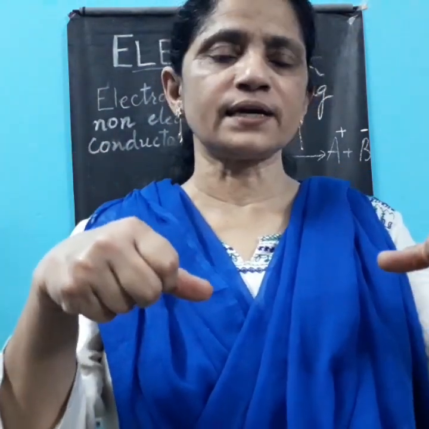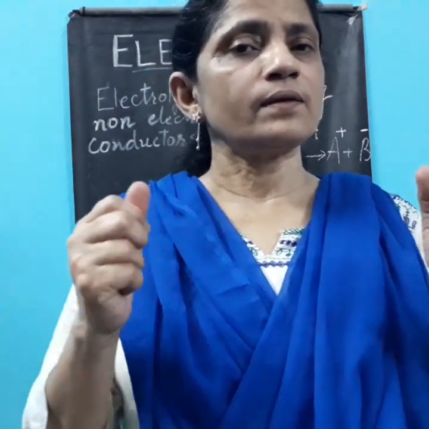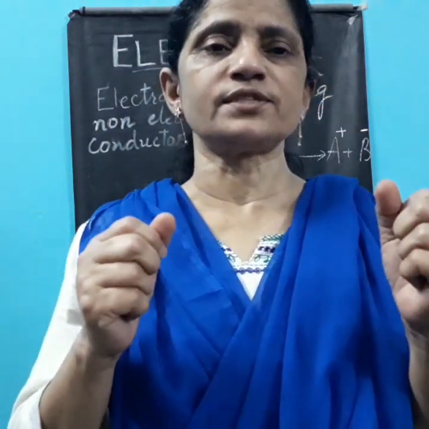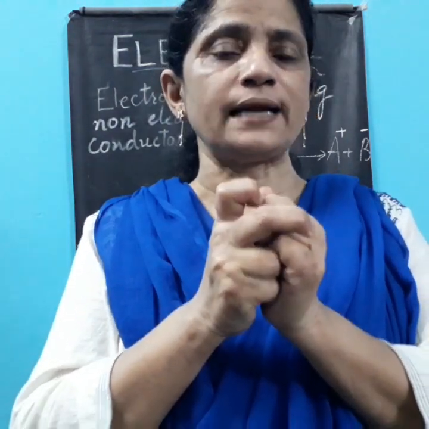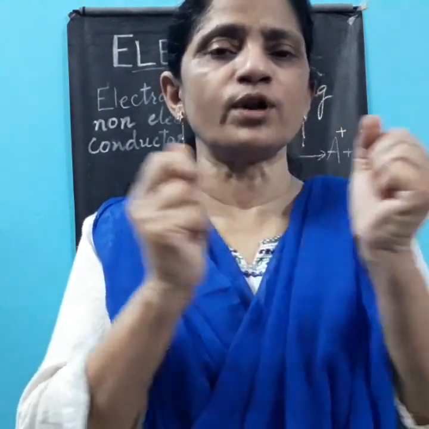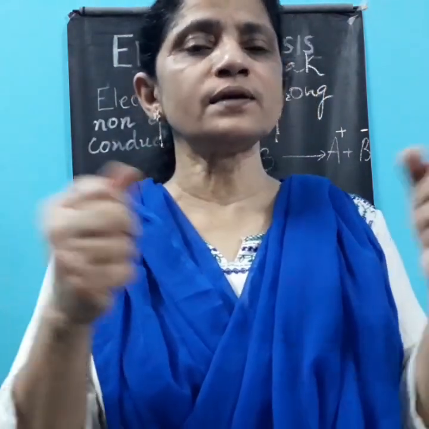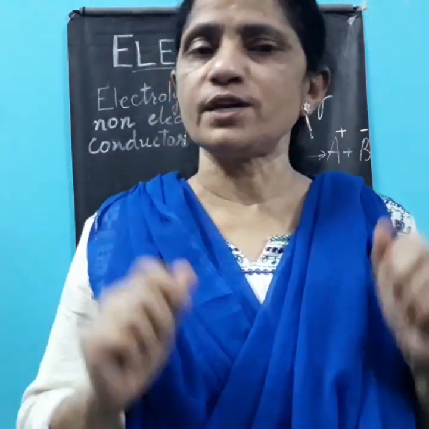Now we have negative ions and positive ions. In a container of sodium chloride, we have sodium ions and chloride ions, and when we bring it into the molten state and pass current, the current will pass. This strengthens the concept that when we pass current through solid sodium chloride, or any solid ionic compound, current does not pass. The reason is that the ions are not separate. When these compounds are brought into the molten state, the ions are separated, and so the current passes through and the substance is separating into ions.